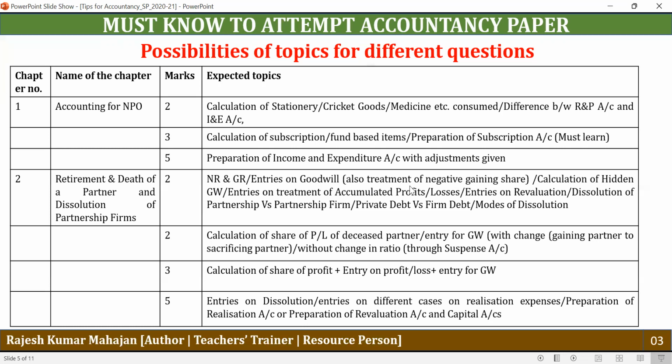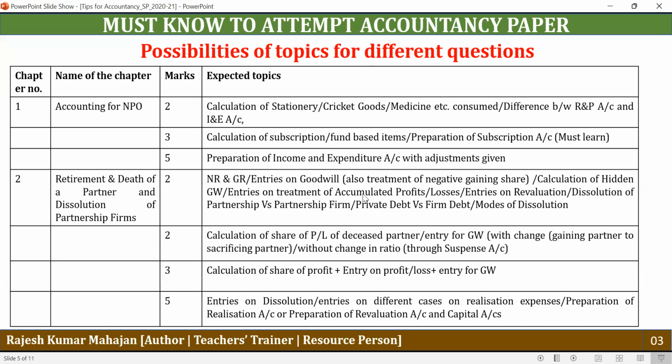So sometimes remaining partners or gaining partners' share comes also negative. So that partner's share basically has to be credited. So you need to learn the entries when the gaining share comes negative, and calculation of hidden goodwill, and entries on the treatment of accumulated profit in the form of general reserve, workmen compensation reserve, profit and loss account, etc.